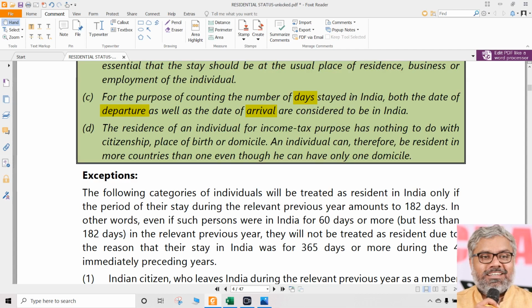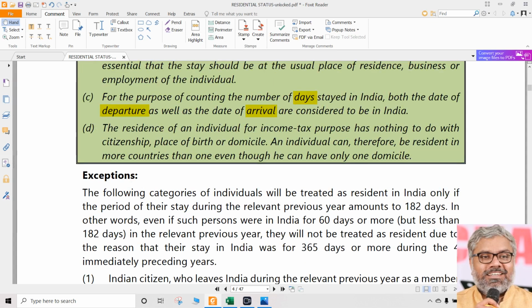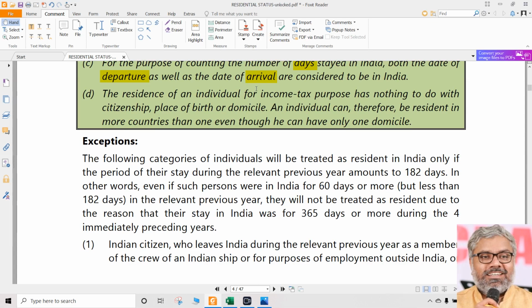Going more into depth, yes, there will be a lot of practical implications, but that will only cause confusion to us without giving any clarity. As far as problem solving and understanding the provision is concerned, 99% of cases will be only counting of number of days. And while counting the number of days, day of arrival and day of departure both should be included. That is a point we should note.